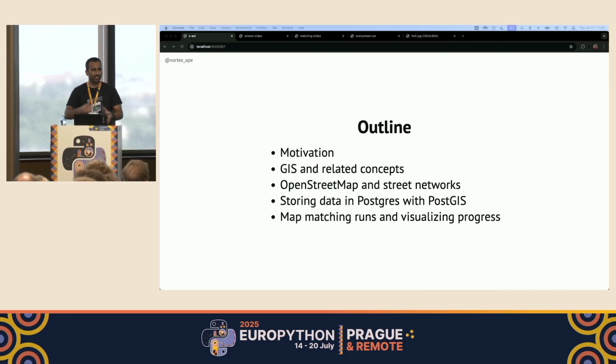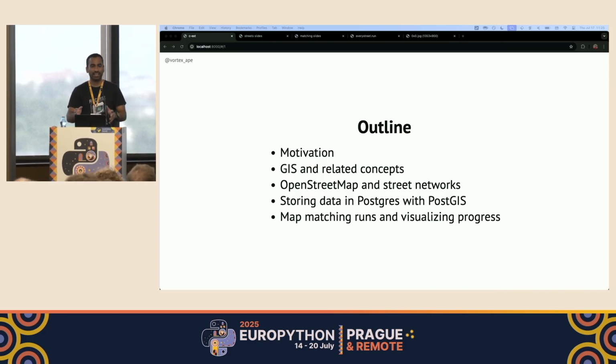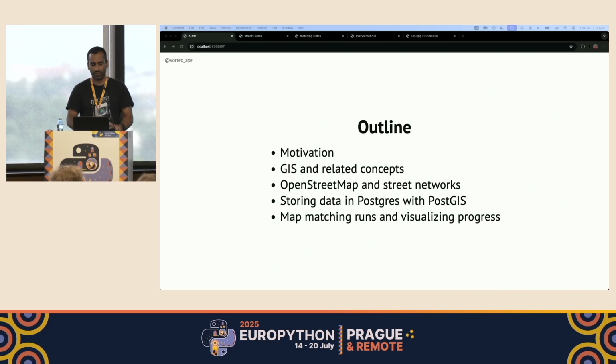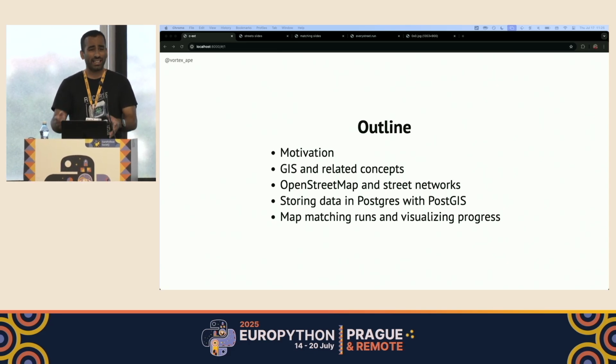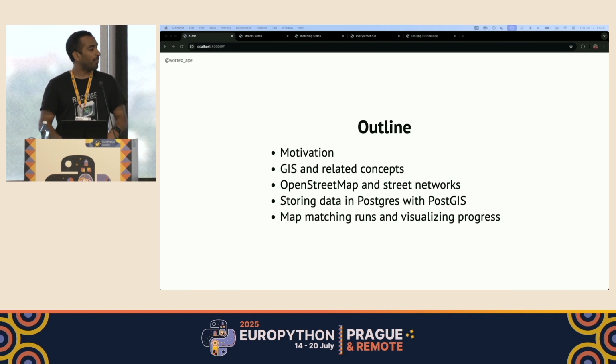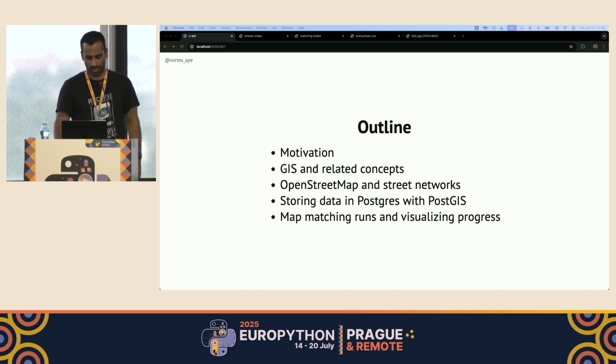We'll look at GIS and related concepts, how we can get data from OpenStreetMap, how we can store it in Postgres with PostGIS, and finally map match our runs to the street network to visualize our progress. Hopefully that'll give you an overview about how to build a system like this to run every street in your city, or maybe to tackle similar problems to this one.